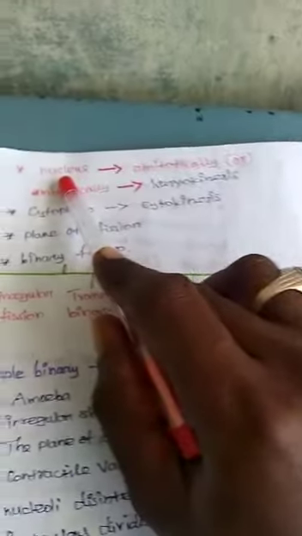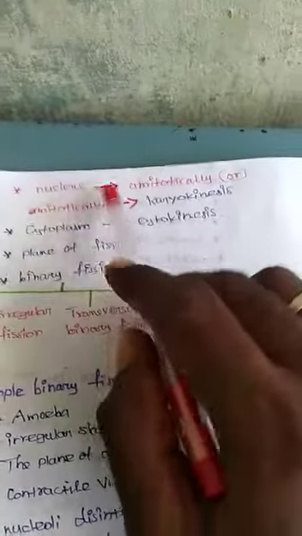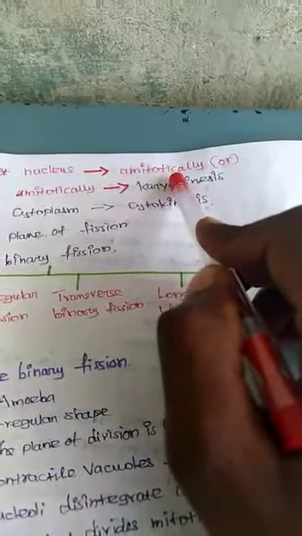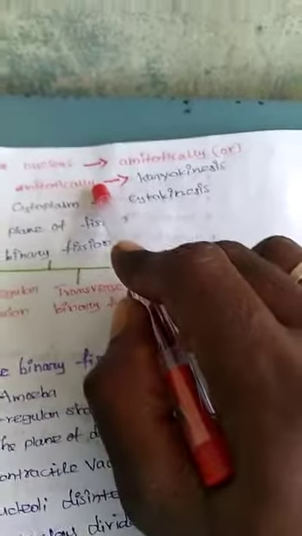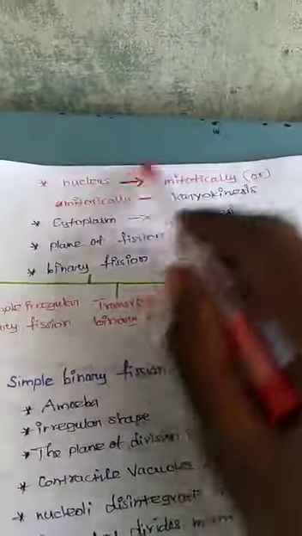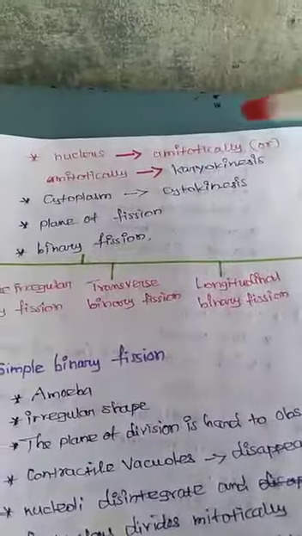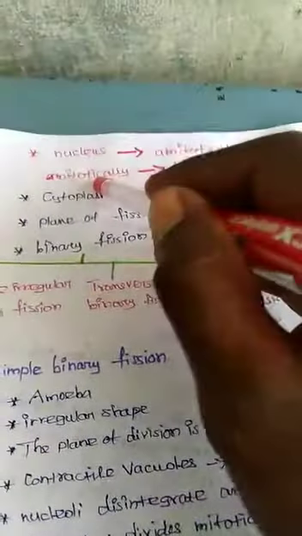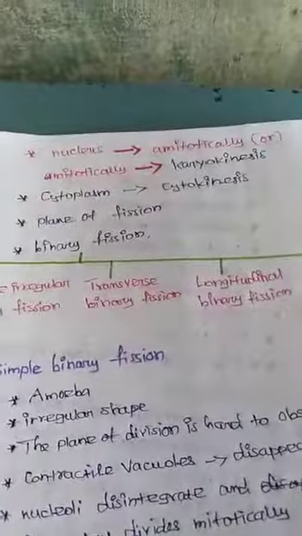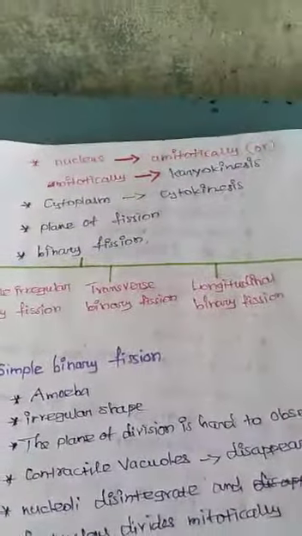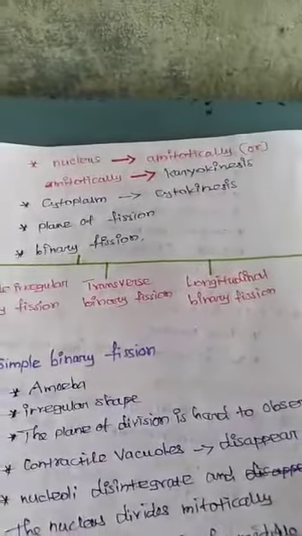First, you are going to understand the word nucleus. Second, the nucleus divides amitotically or mitotically. Amitotically means indirect cell division. Mitotically means direct cell division. This is karyokinesis, nuclear division. Nucleus division is directly or indirectly, this is the meaning of karyokinesis, very important.